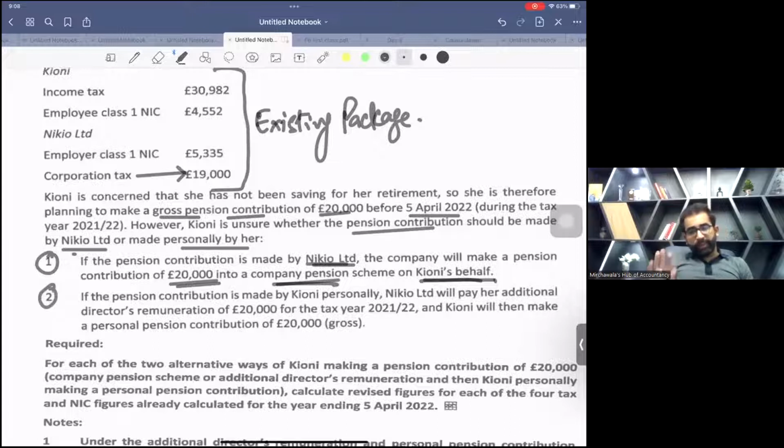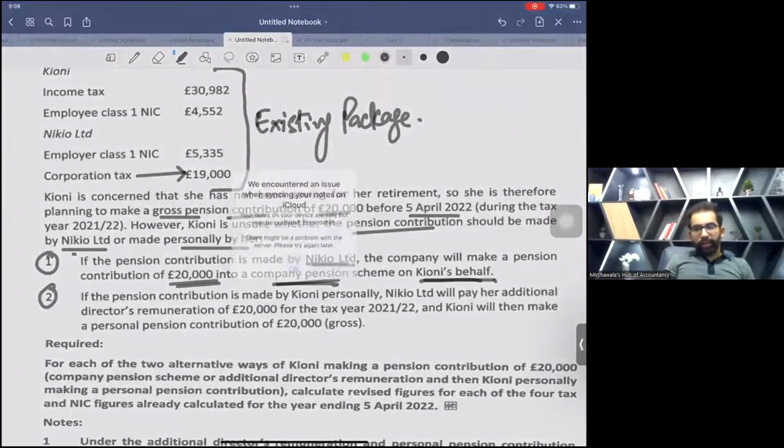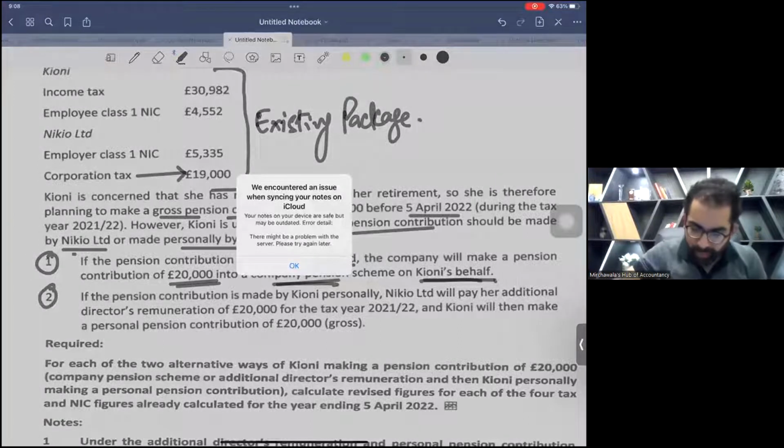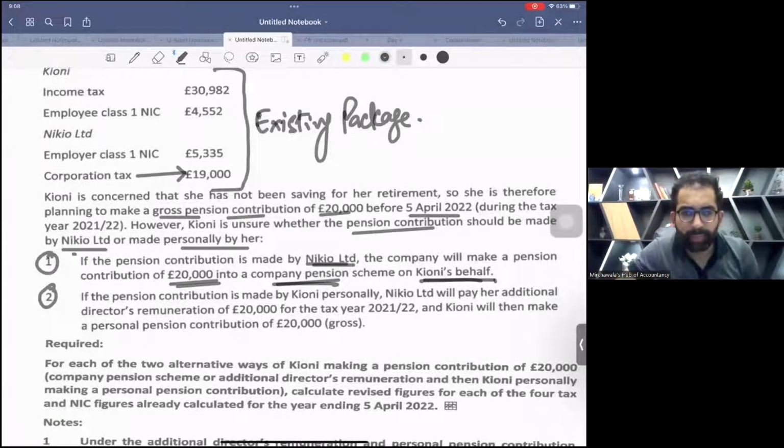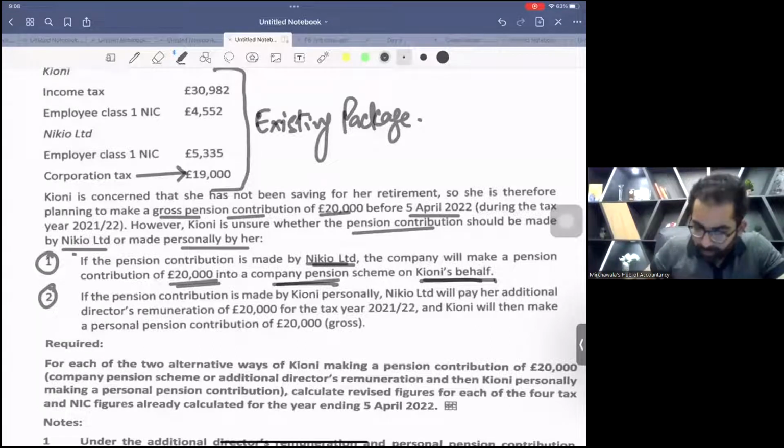Now, I didn't read the second option. Okay, I'll read it separately. Now read the requirement, please. For each of the 2 alternatives of Kioni making a pension contribution of 20,000, company pension scheme or additional director remuneration, and then Kioni personally, these are the 2 packages.